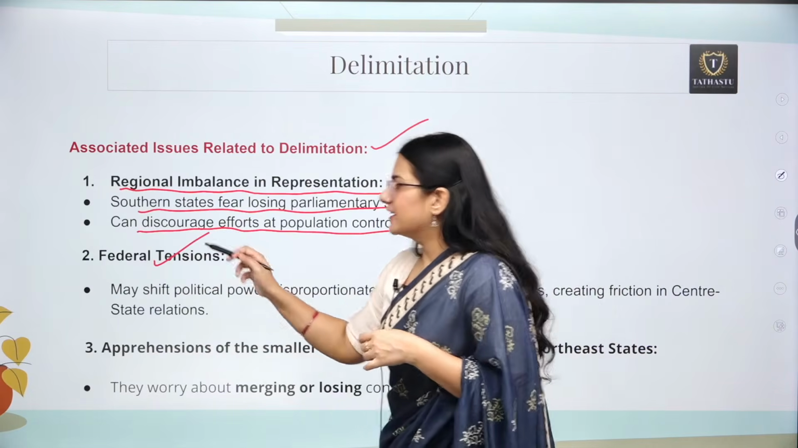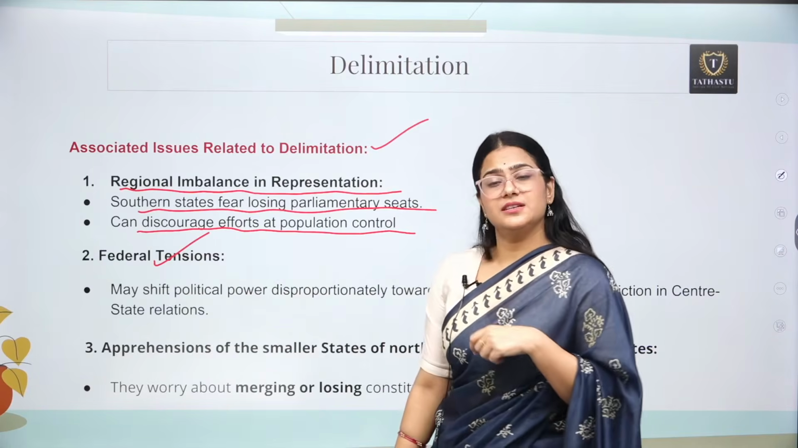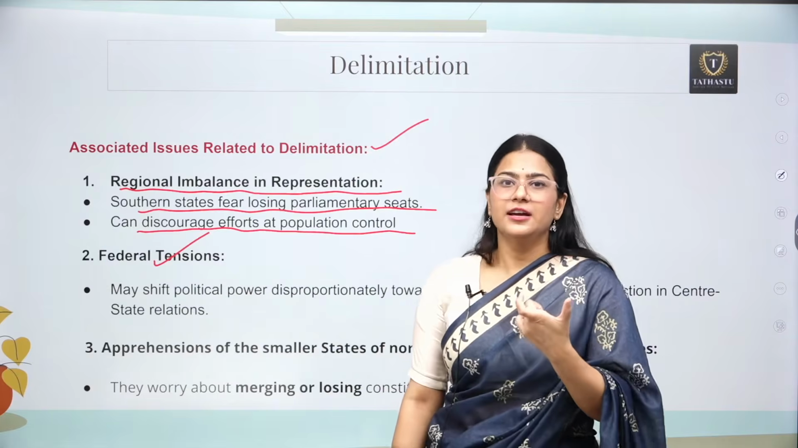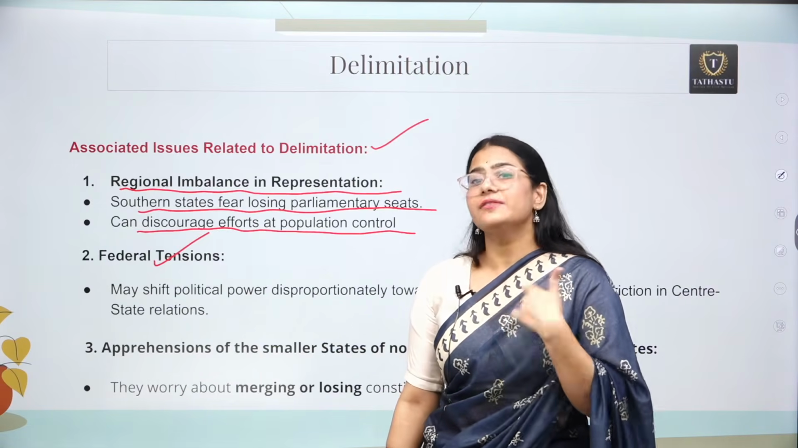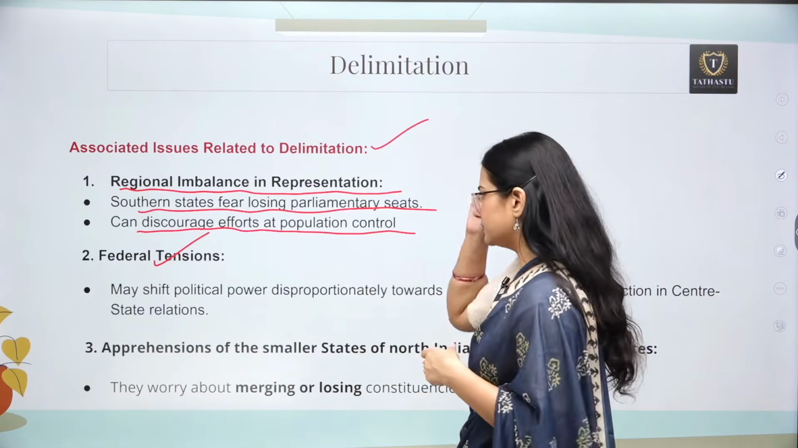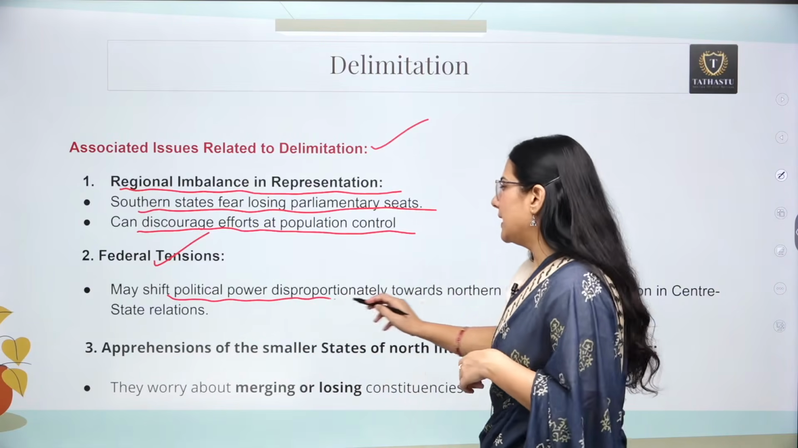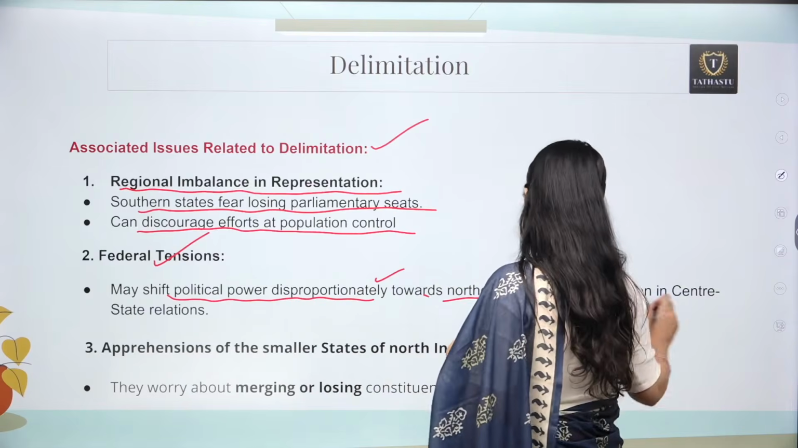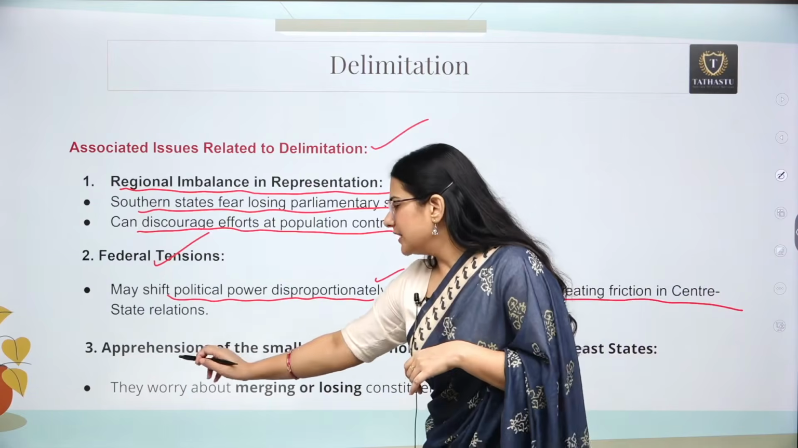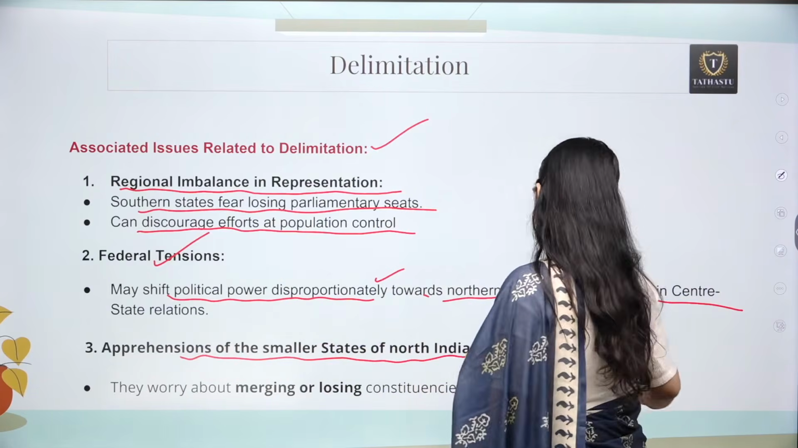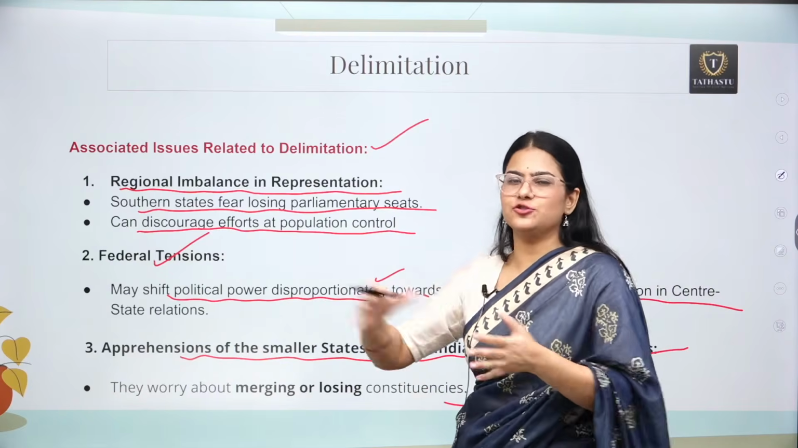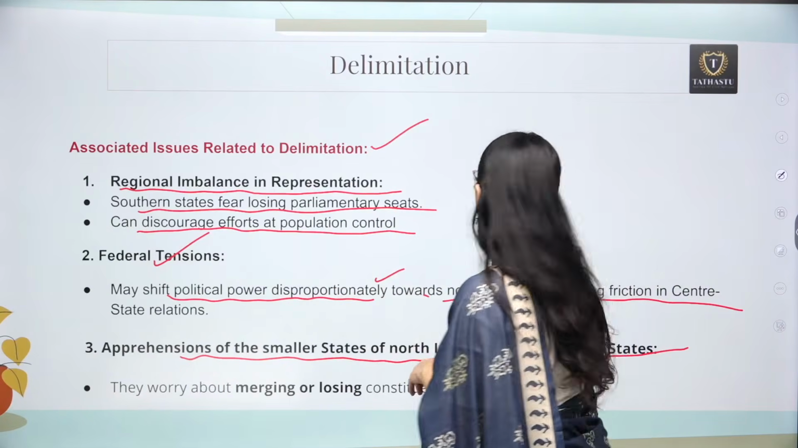Then we can say that there can be some federal tension also, because when the southern states demand a freeze on the number of seats again, if the center does not comply with their demand, then there is going to be a contention between these two. So it may shift the political power disproportionately towards northern states, creating friction in the center-state relation. Other than that, we can mention the apprehensions of smaller states in North India and northeastern states. So we had only 1 point, and we actually made 3 points out of that particular 1 point.